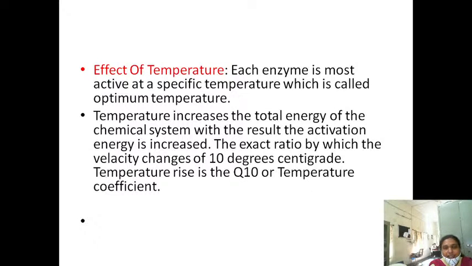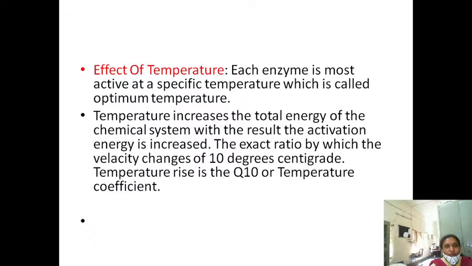So next, first let us see the effect of the temperature. How does the temperature affect the rate of the enzyme action? The enzyme is most active at a specific temperature, which is called the optimum temperature. Now what we are discussing is how the different factors influence the rate of the enzyme action. First we are discussing the temperature.